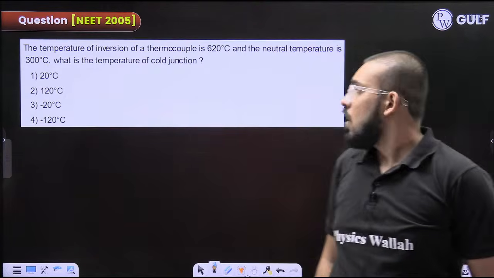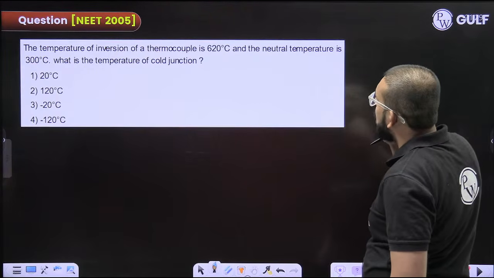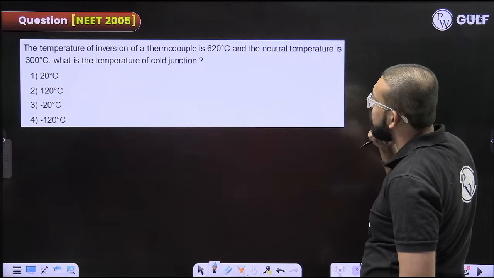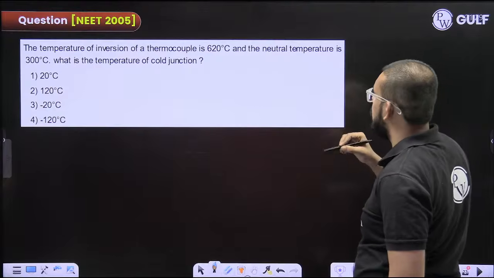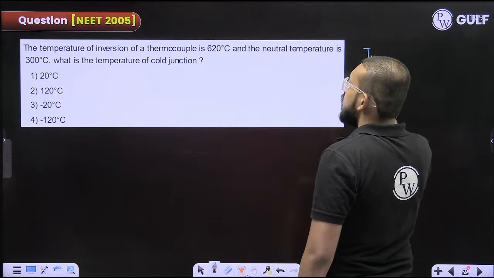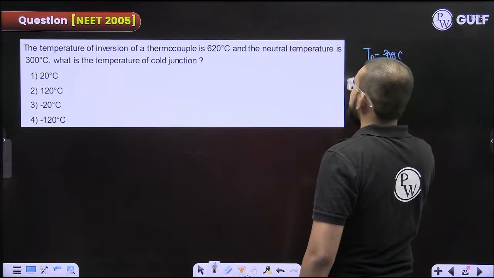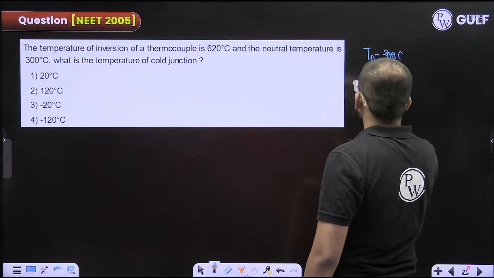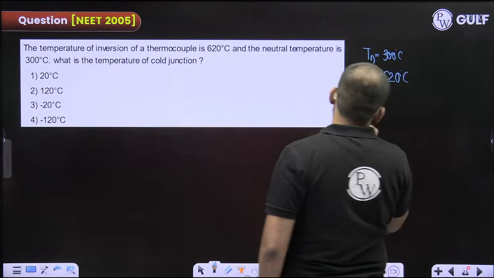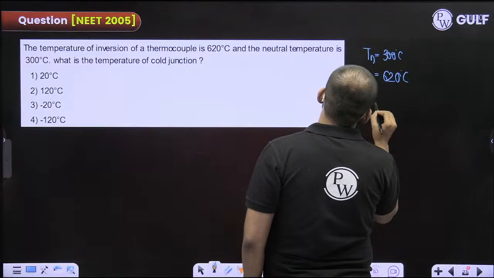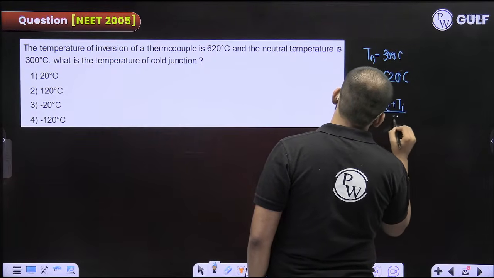Read this. The temperature of inversion of a thermocouple is this much and neutral temperature is this much. What is the temperature of the cold junction? The neutral temperature is given to us as 300 degrees Celsius. Inversion temperature they had given to us as 620 degrees Celsius. Fine. So Tn is equal to Tc plus Ti by 2.